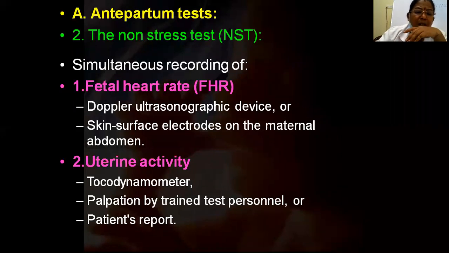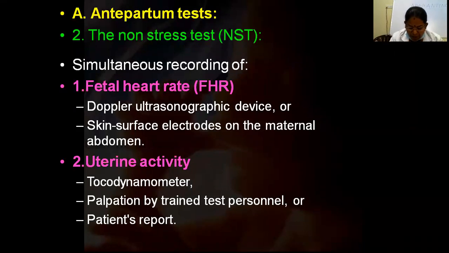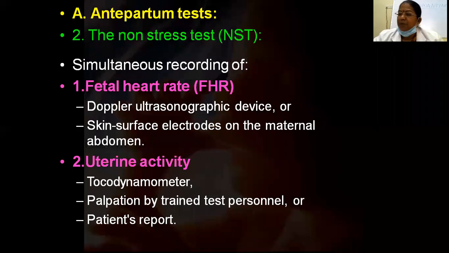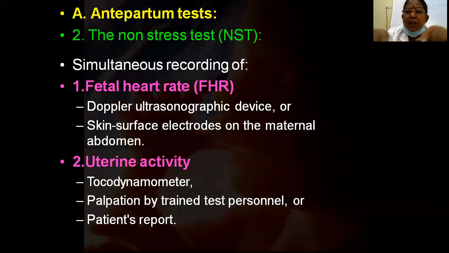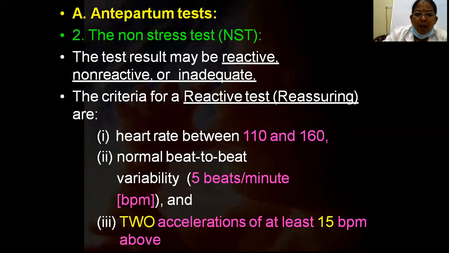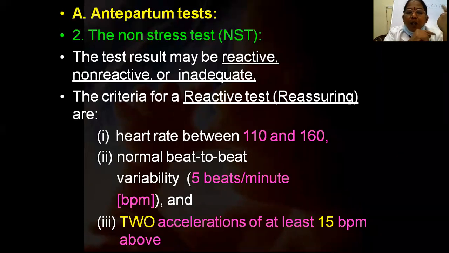So there is uterine activity, and the second thing is the fetal heart rate with Doppler, and uterine activity with the tocodynamometer, and on the monitor we can see it. Nowadays LED and LCD monitors are there. On the monitor we can see the graph, or we can put in paper and see it on the paper. The test result may be reactive, which means reassuring; non-reactive, non-reassuring; or inadequate, meaning it is not giving us any report.